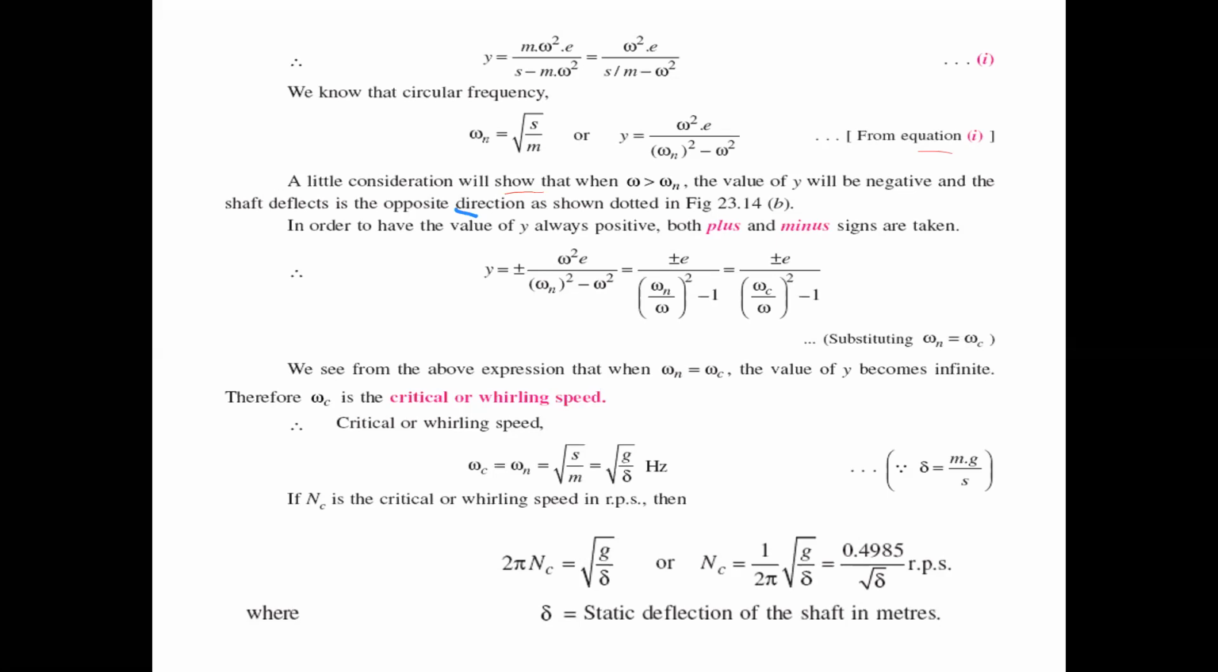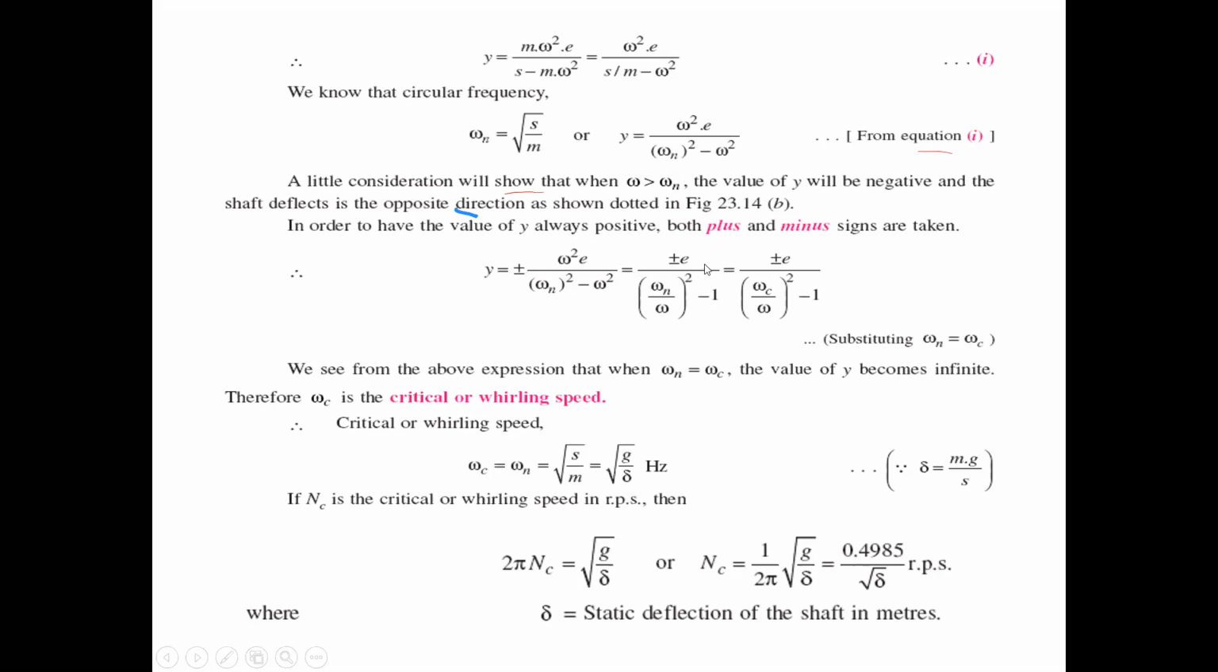Someone raised a doubt about which one is right: s by m. Both are equal. Here y equals m omega square e by (s minus m omega square), which simplifies to omega square e by (s by m minus omega square). In the next step, omega square e by (omega n square minus omega square). Substituting plus or minus, we get plus or minus omega square e by (omega n square minus omega square).